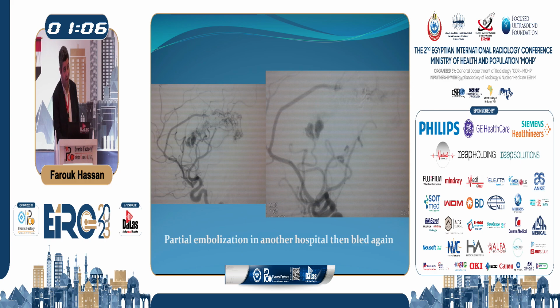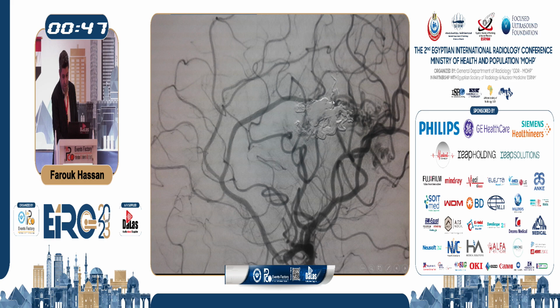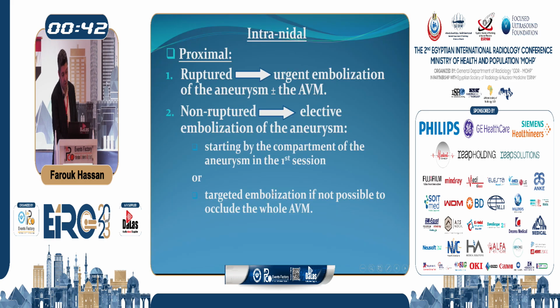Same for this case, partial embolization in another hospital for this AVM was done, and then the patient bled again after the first embolizations that they did. We did our angiogram and we found the daughter flow-related aneurysms here related to the AVM nidus. So we decided to start by injecting those aneurysms. We went with our microcatheter here, we injected our onyx, or I think it was, I cannot remember, onyx or glue, and finally we occluded the daughter aneurysms and we secured the weakest point of the AVM.